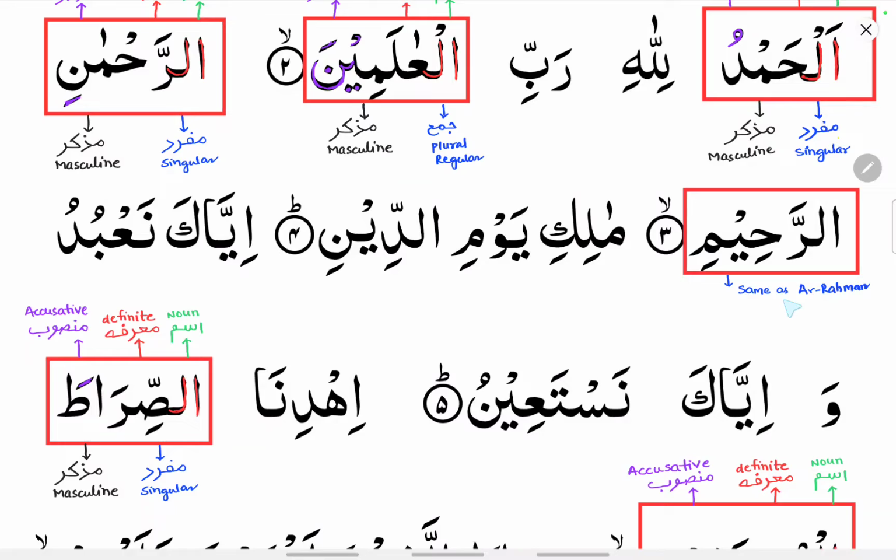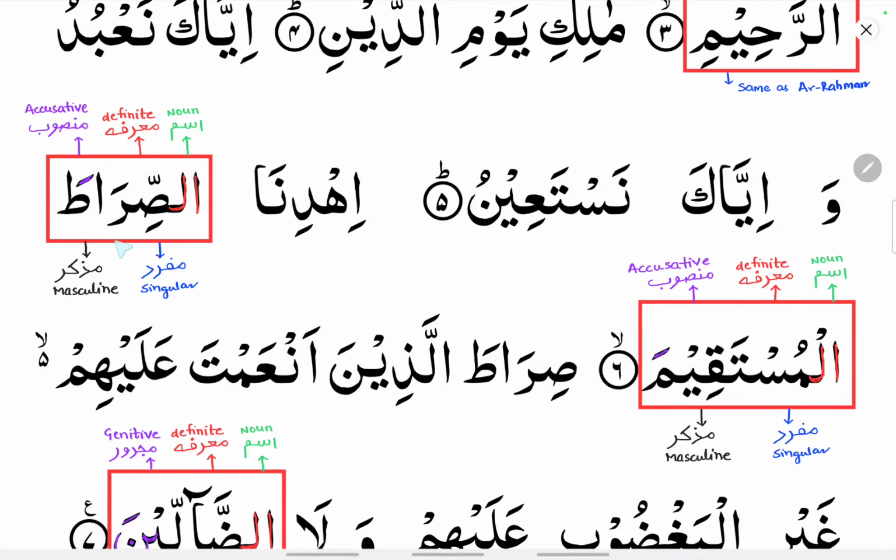Similarly, you can see ar-rahim. Ar-rahim is the same as ar-rahman, that is, it starts with an alif lam, so it is a noun. So apply all the four characteristics to it. Alif lam is there, so it is definite. Now coming to i'rab, you can see kasra here, so it is majroor, and coming to number, it is singular, that is mufrad, and coming to gender, it is masculine.